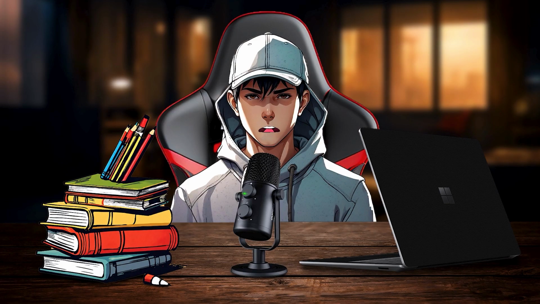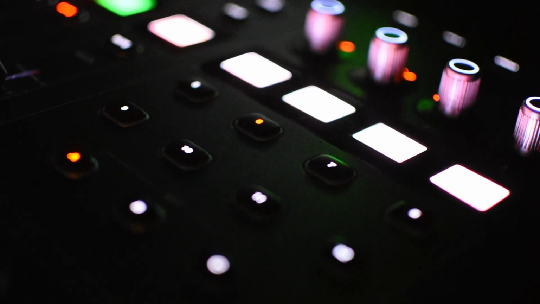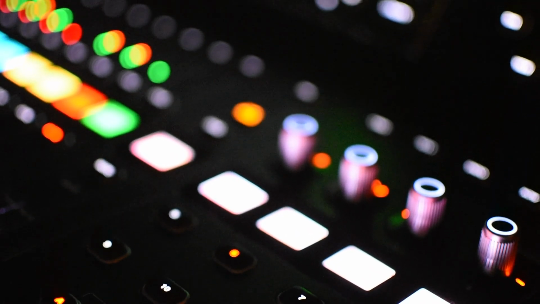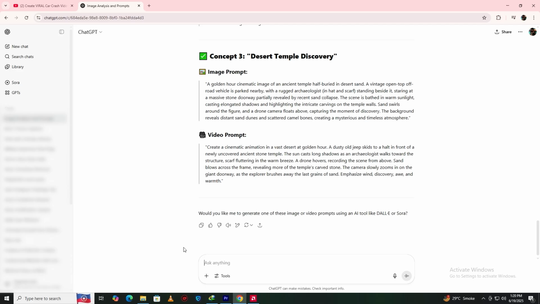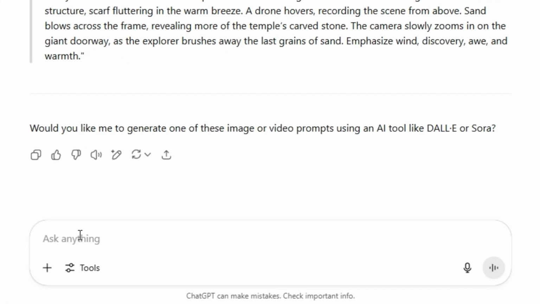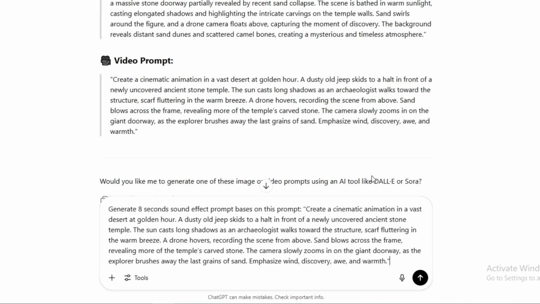Now, let's talk sound effects, because a viral video needs to sound as epic as it looks. You can use any background sounds or effects you want, but if you want to get specific, and I mean really specific to the action in your video, you can generate tailor-made sound effects for each clip. Here's how. Go back to ChatGPT and ask it for a sound effect prompt that will match your video. Feed it the video prompt you've already generated.